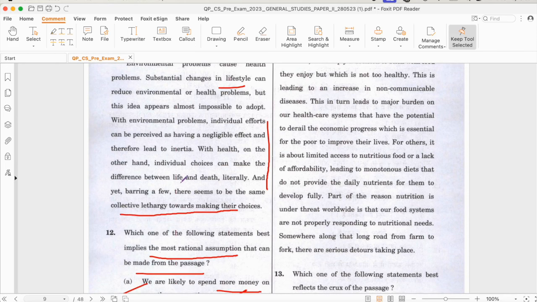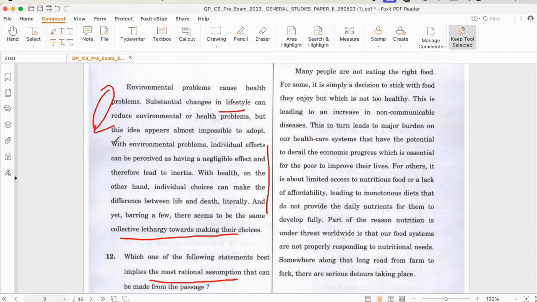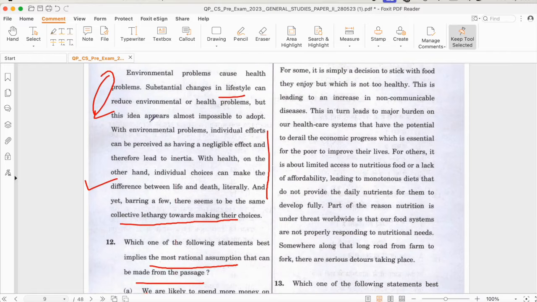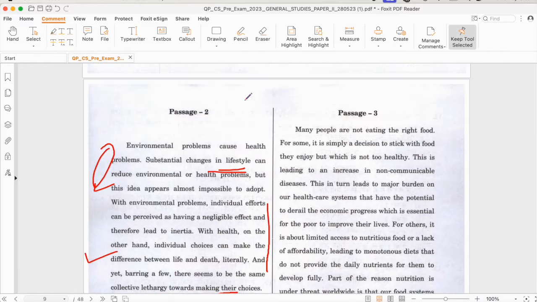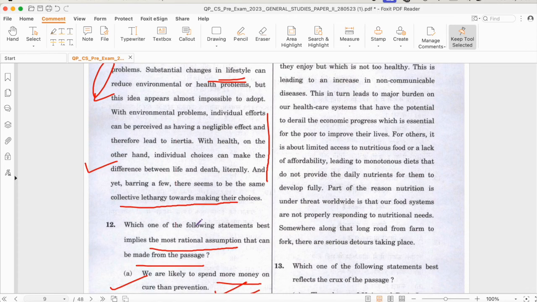It is also talking about the lethargy that an individual faces to take required action against climate change. It is not talking about Western lifestyle. It is talking about lifestyle changes, but it is not talking about Western lifestyle. Anywhere it has not been mentioned. It is talking about a collective response.